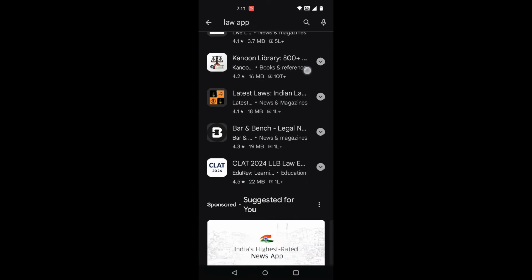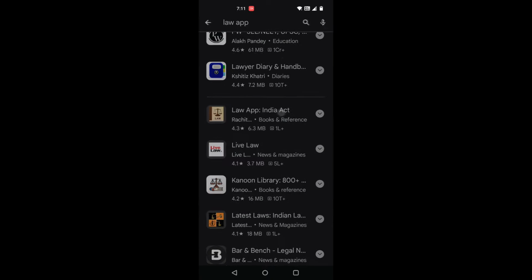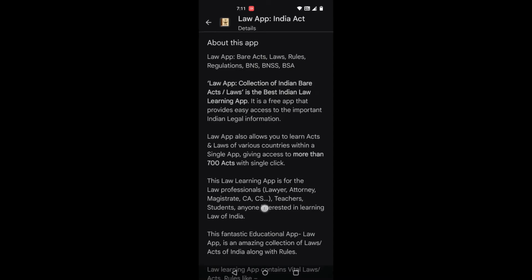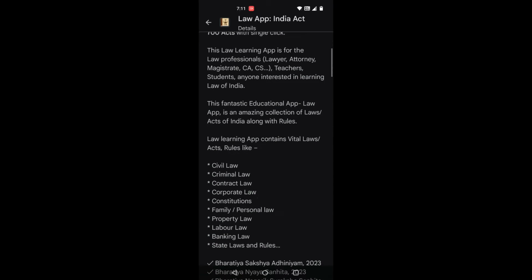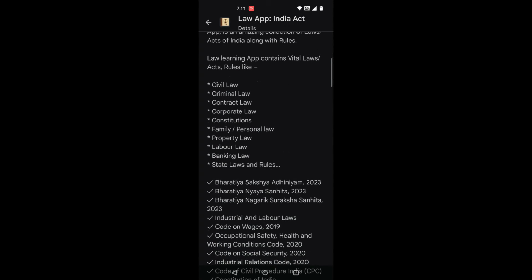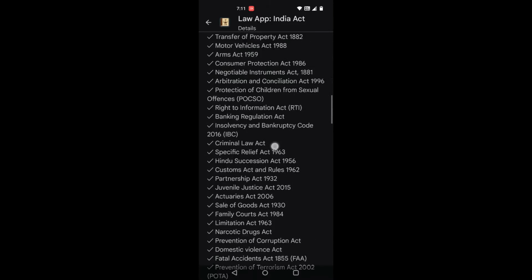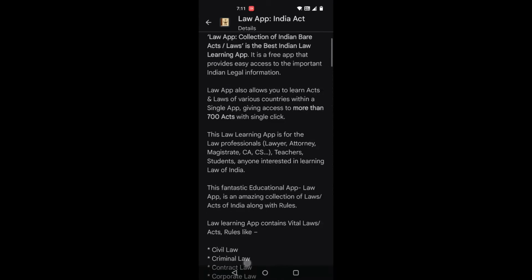Once you find the information, open Law app created by Rachit Technology. You can find information, various laws, civil law, criminal law, acts, rules, property law in this app. Click on install.